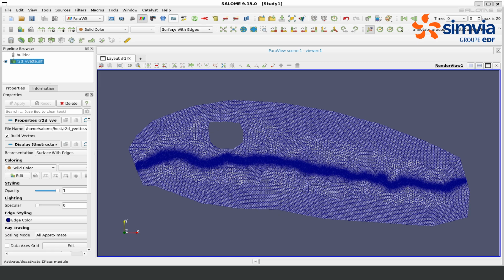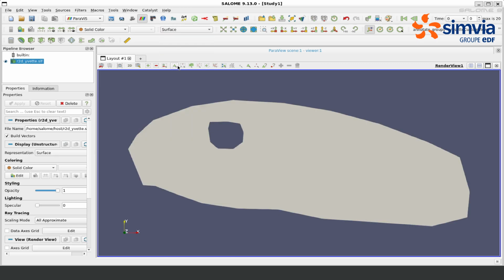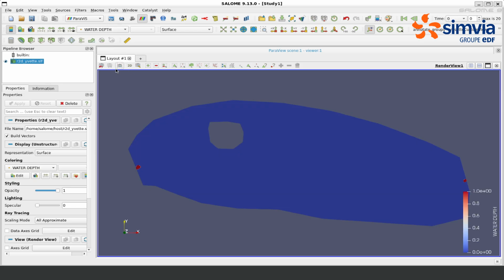For now, we are going back to the surface representation, and we are going to represent the water depth variable. In red, you can see the water that I initialized in CAT in video number 2. The time steps are here. And if you play the video, you can see the water is going to propagate.